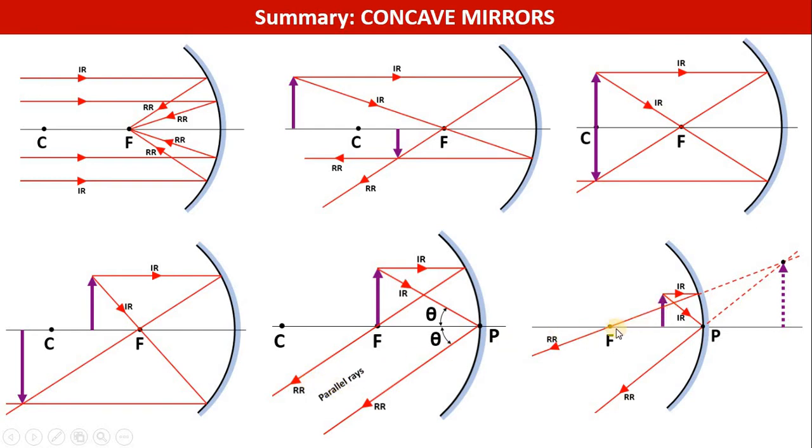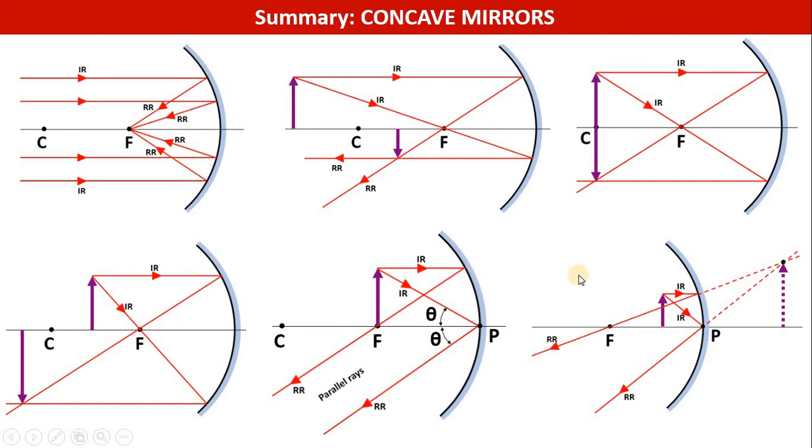If you put the object between focus and pole, the image will be virtual, behind the mirror and bigger than the object. Now if you see, out of the total 6 cases, in the first 5 cases the image is real, and in the last case the image is virtual. So we can remember that a concave mirror can not only create real images, it can also create virtual images.